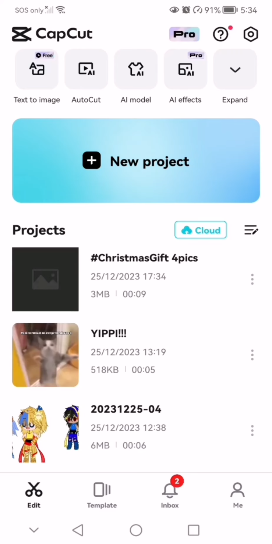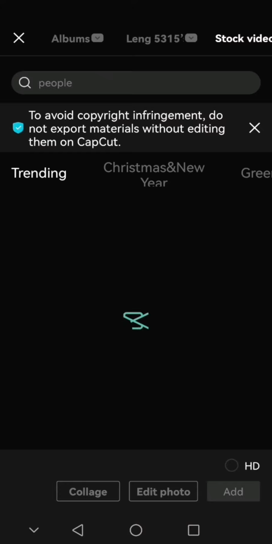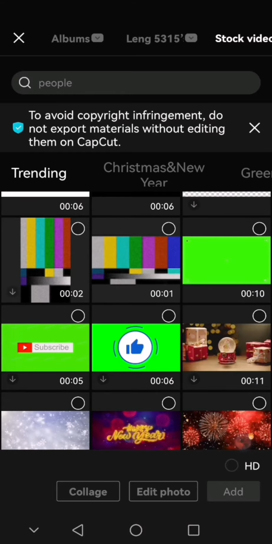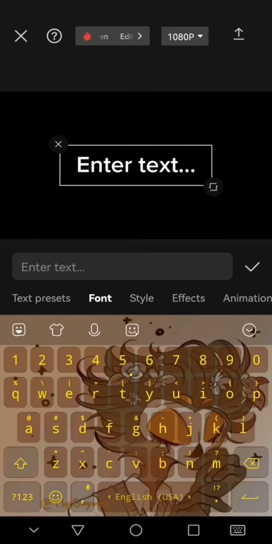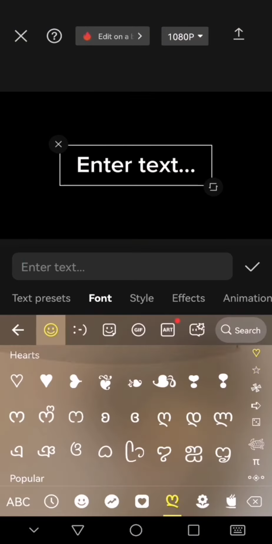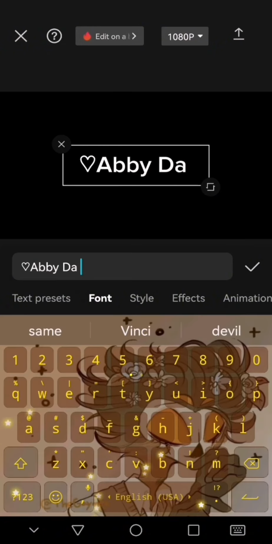How to make a watermark on CapCut. First, go to stock videos and press the black background button and add your name, your YouTube name or something. Just add it.